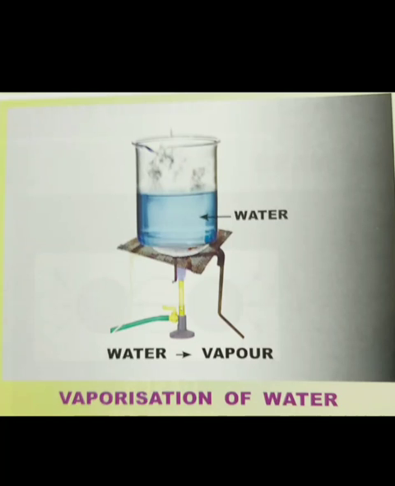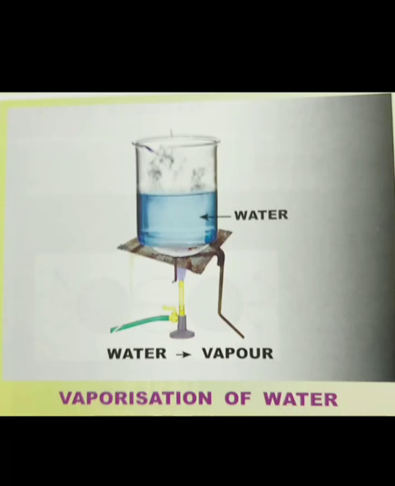Vaporization of water is an example of a physical change. Why? Because when water gets heat, it is converted into vapor, that means water vapor. Again, when you cool it, this water vapor will be converted back into water. That means it is a reversible change.